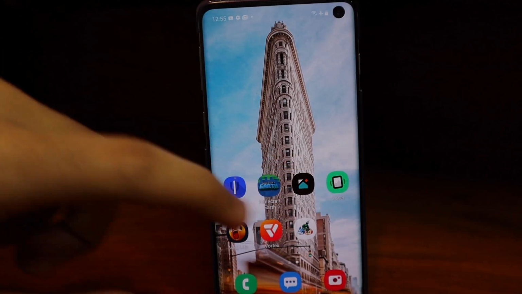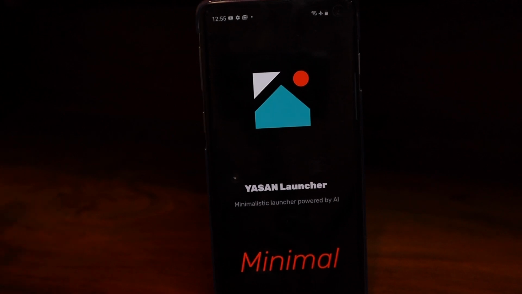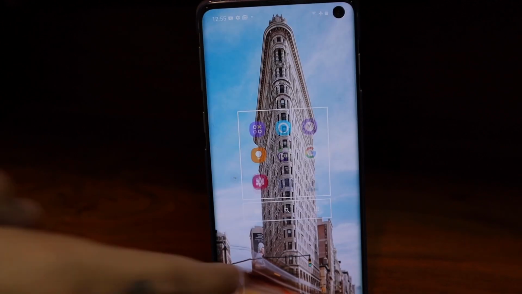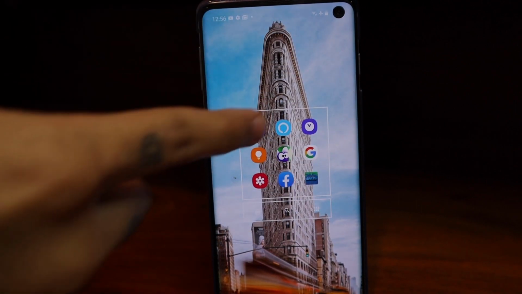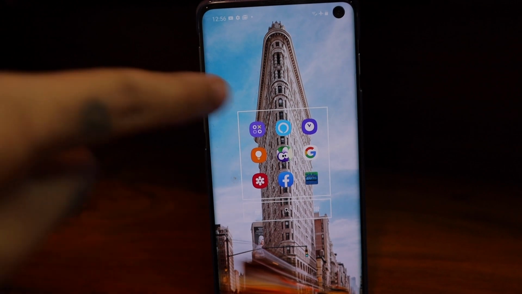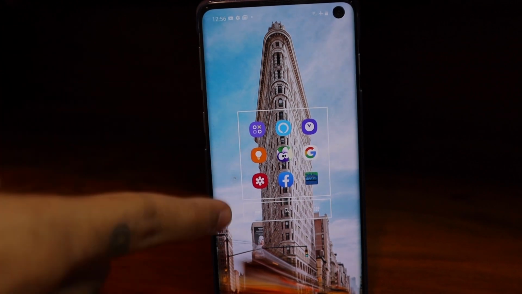It's called Yasan Launcher. Yasan Launcher aims to give you a minimal experience. Quickly continue, and it sets a simple block just like this. So you have one little block and you have all the most used applications on your screen right here.